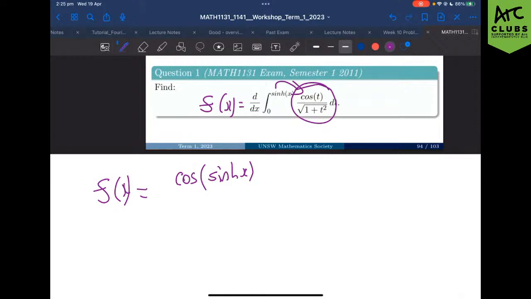Anyway, we sub it in, so we get cosh of sinh of x over the square root of 1 plus sinh of x squared, times the derivative of sinh x.